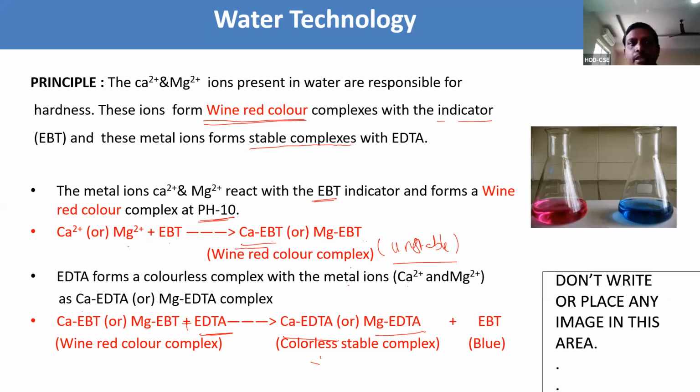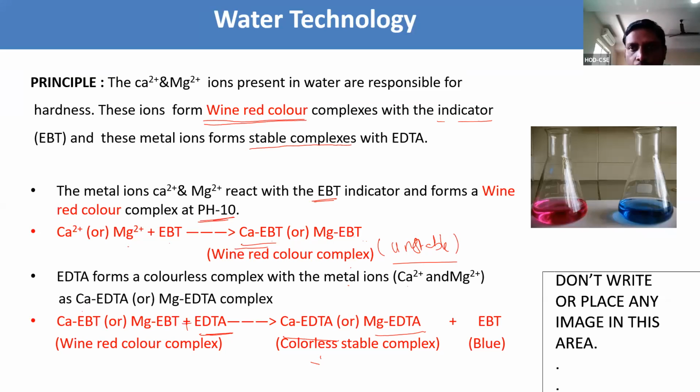Now, step 3 is standardization of hard water. In step 1, we need to find the molarity of the calcium carbonate hard water by the molarity formula: weight by molecular weight into 1000 by volume in ml.